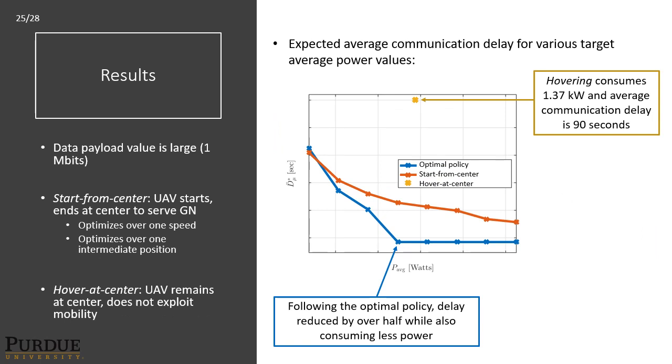Finally, we look at the case of the large data payload, and we compare our optimal policy to that of two heuristic schemes. The start from center is where the UAV starts and ends at the center to serve a ground node. It optimizes over one speed and over one intermediate position, and spends its waiting phases hovering in the center in anticipation of requests. The hover at center is where the UAV remains at the center and does not exploit any mobility. As you can see, the hovering consumes about 1.37 kilowatts of power on the UAV, and the average communication delay is 90 seconds. Following the optimal policy, this delay is reduced by over half while also consuming less power.